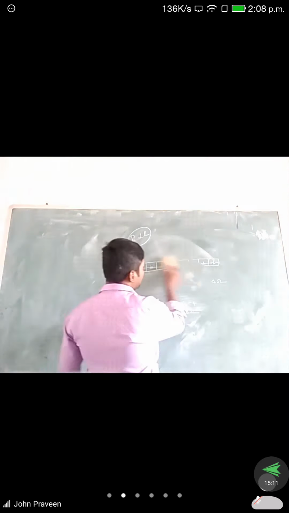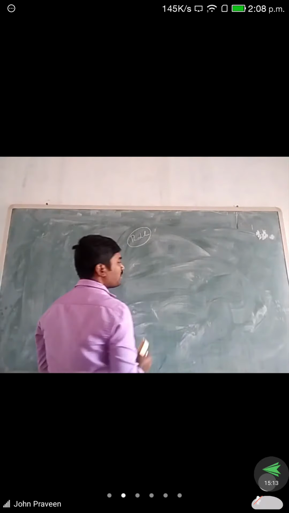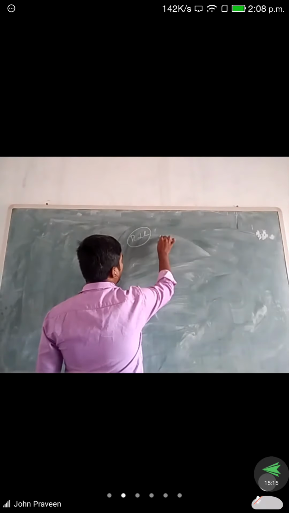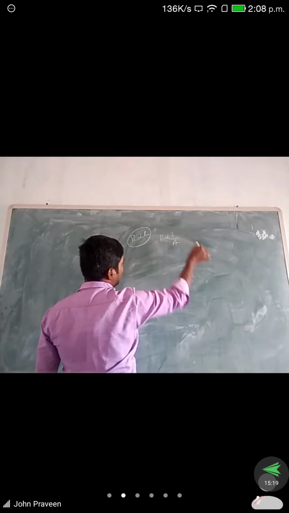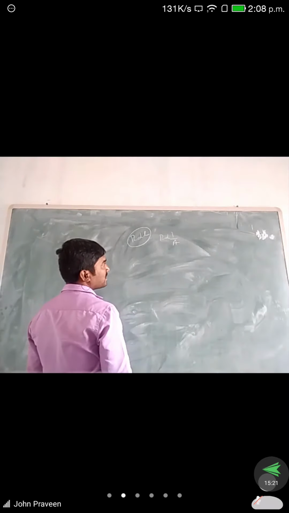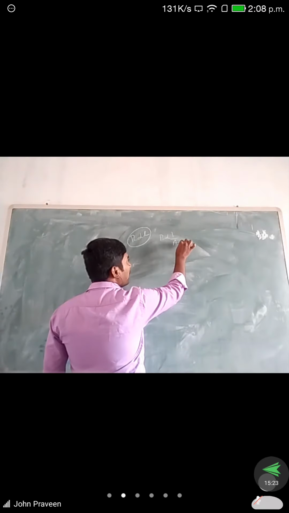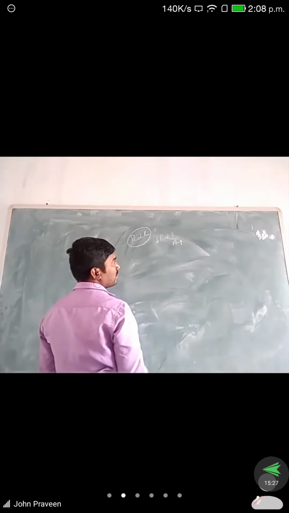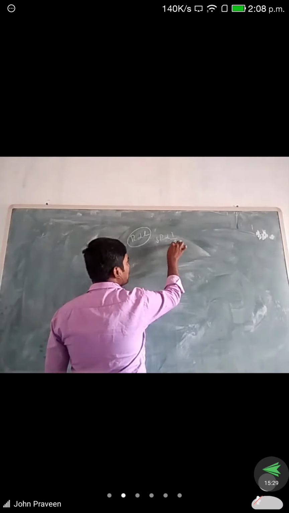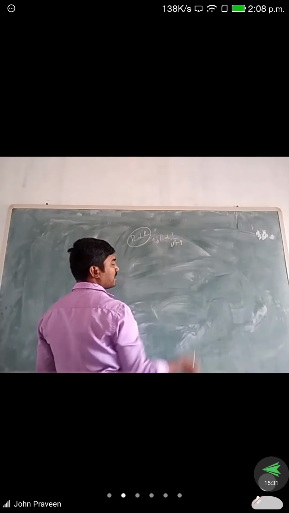Similarly, the second concept is that R is inversely proportional to cross-section area. An inverse relationship is nothing but this: if A increases, R decreases. If A decreases, R increases.